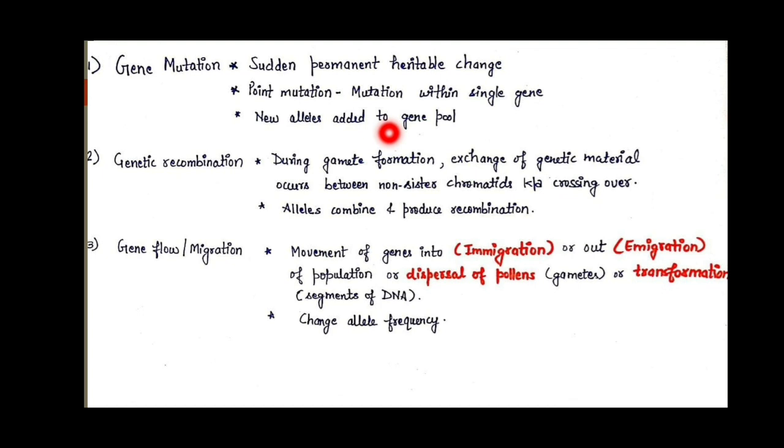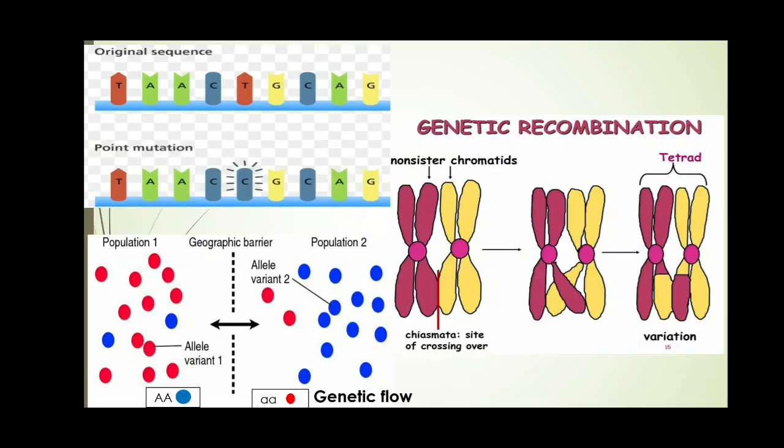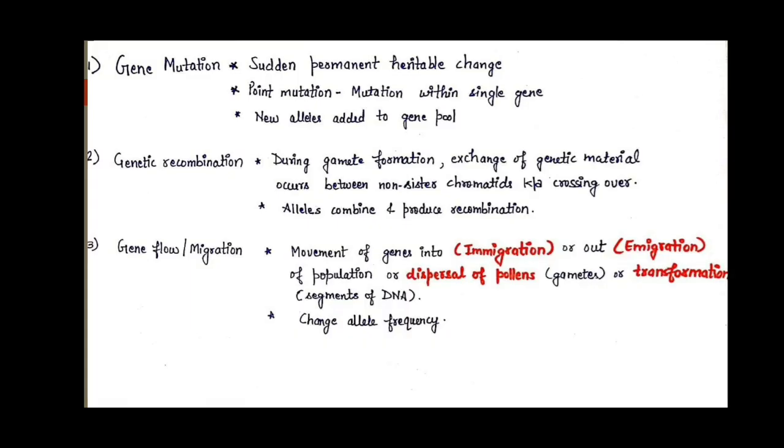Due to this, new alleles are added into the gene pool. For example, you can see here a point mutation example. Here you can see this thymine is point mutated and replaced by C, that is cytosine. This change should be permanent and heritable, then only genetic variation is possible.